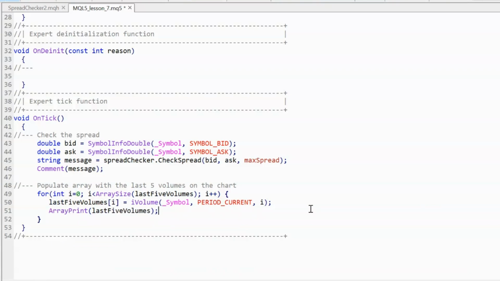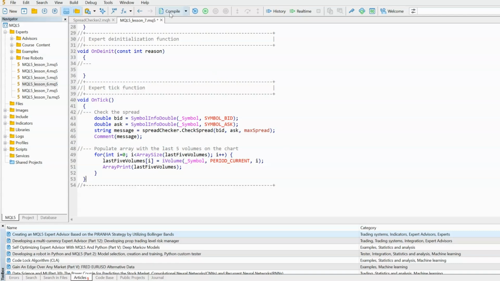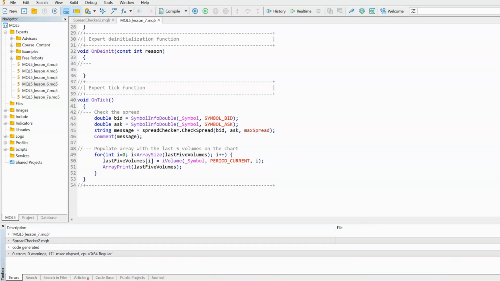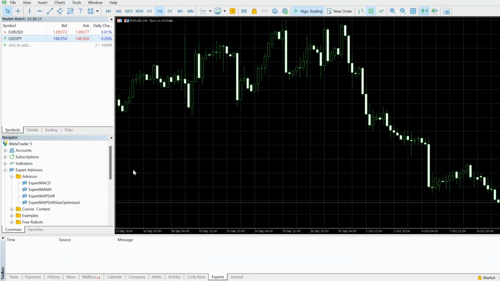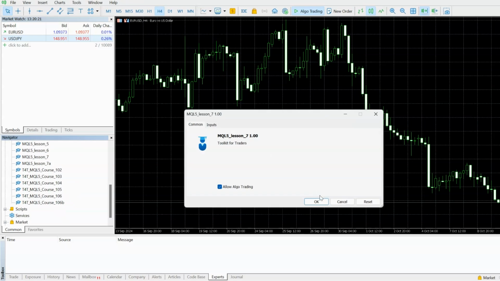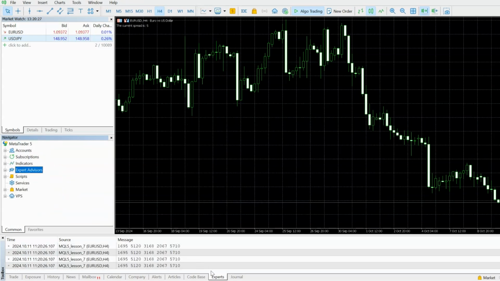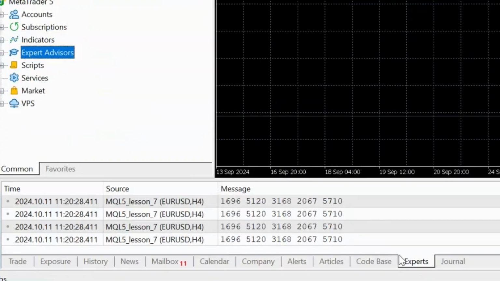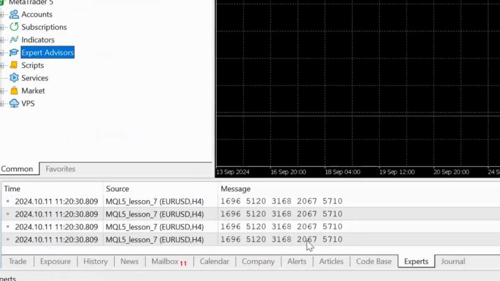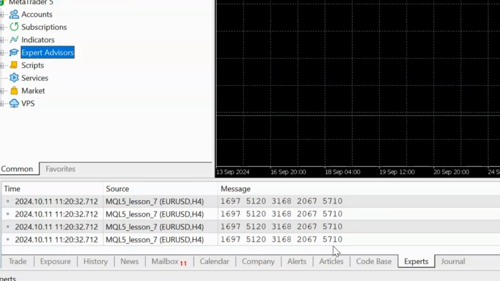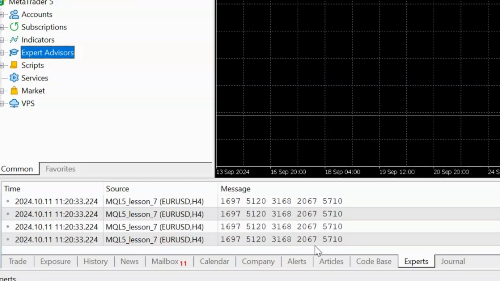So we'll have a go with that, and let's just compile that. Do we get any errors? No. So go to the MetaTrader now, and we'll load up that expert advisor we are working on, and we'll see what we've got so far. If you look down at the bottom, you can see the different tabs. We've used the comment function before, and this time we've used a print array function.